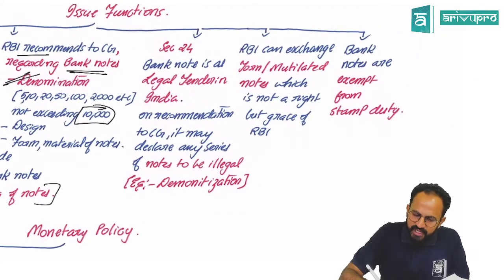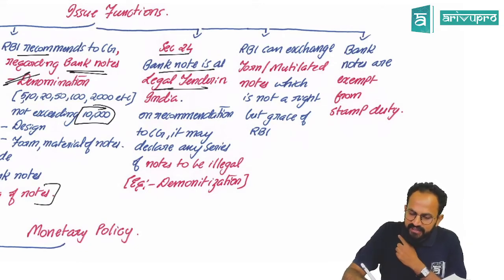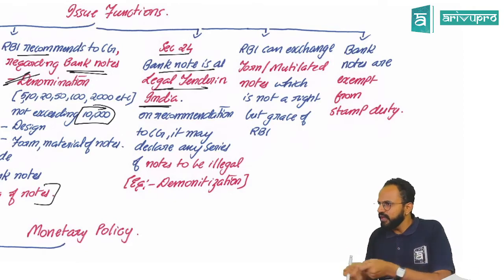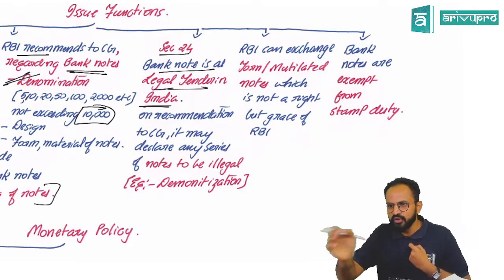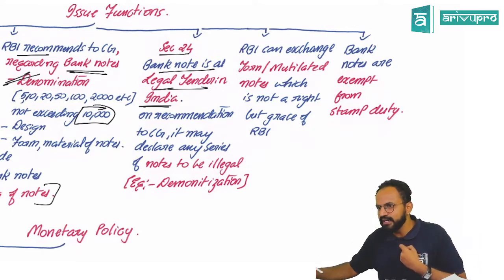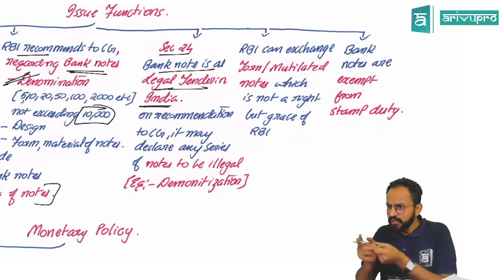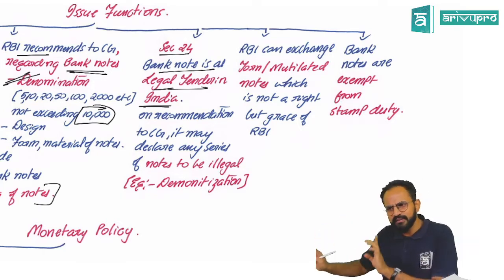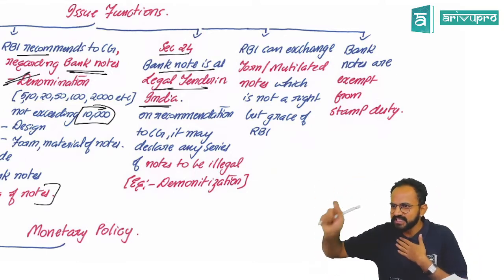Sir, section 24 says that the bank note is a legal tender in India. Legal tender means it's a legal currency. Wherever you go, they take it. They accept it. It is called a legal tender. No one will deny it, until your currency is torn, mutilated, cut, or defaced. They will not accept it then. If not, anyone in India will accept the note.